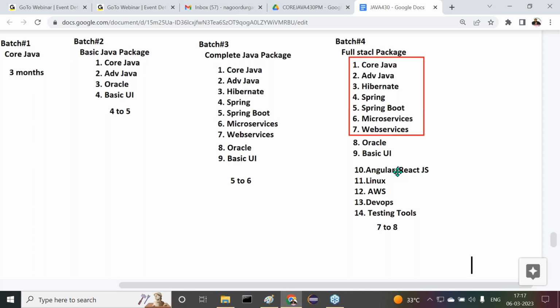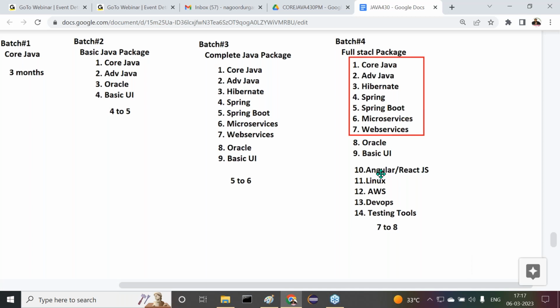Now tell me guys, what are the things included inside full stack Java development? Core Java, Advanced Java, Hibernate, Spring Boot, microservices, web services. Next one is Oracle. One database is sufficient, especially for Java development, Oracle database. Next one is basic UI. Basic UI in the sense what we used to cover here: HTML, CSS, JavaScript, Bootstrap, jQuery. Up to this part, these five are going to be covered in basic UI.